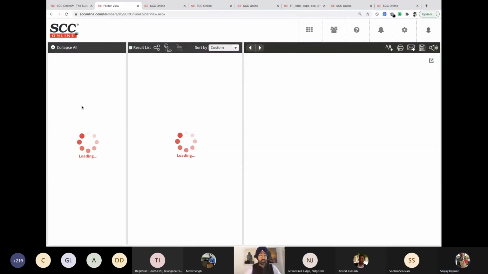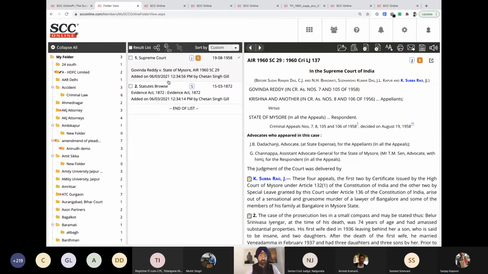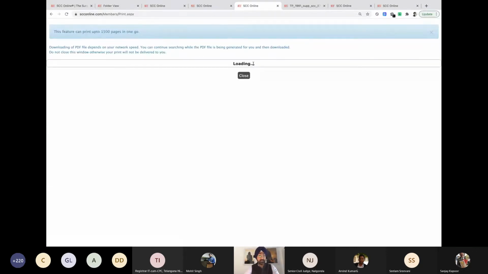If you made this folder, the entire folder would be accessible only online. However, you can click on this print option over here, print summary or print documents. When I say print documents, both these documents will get printed.